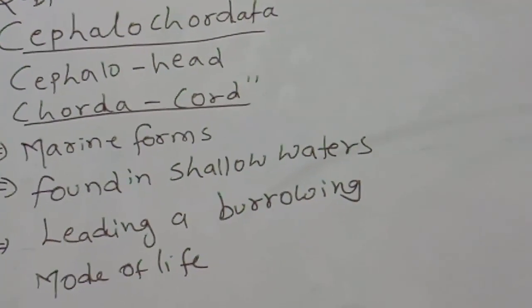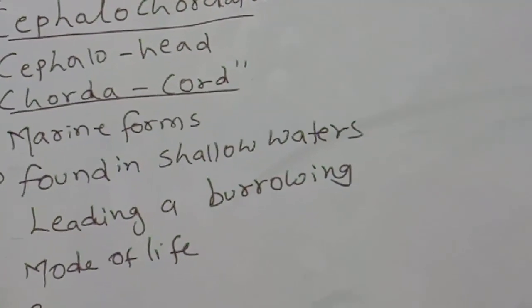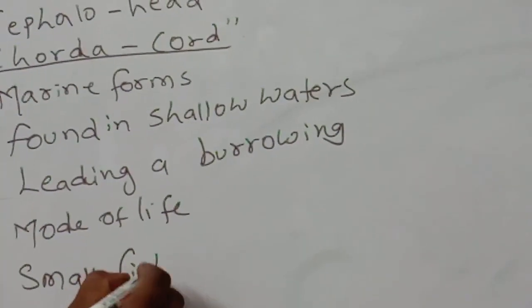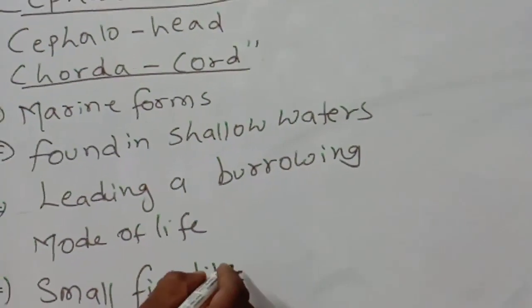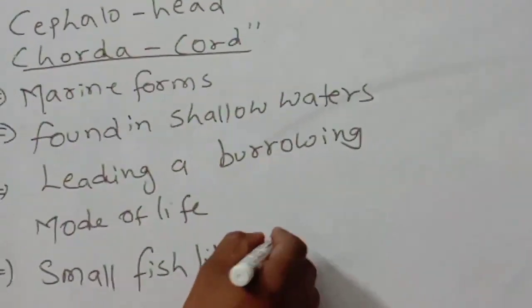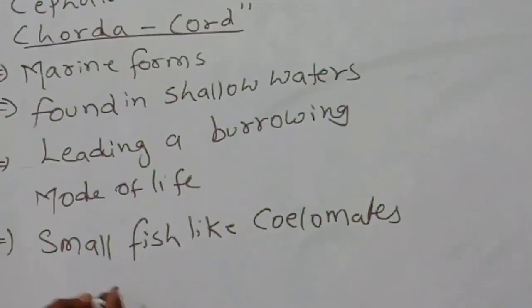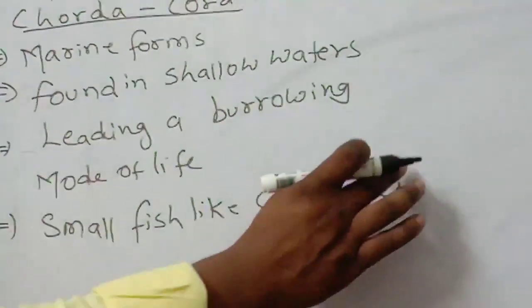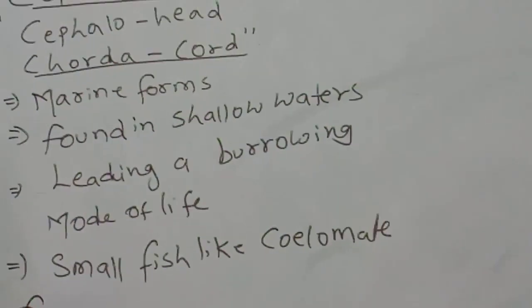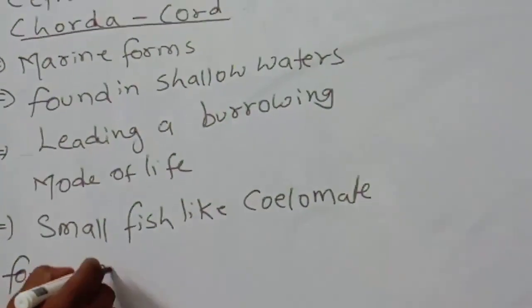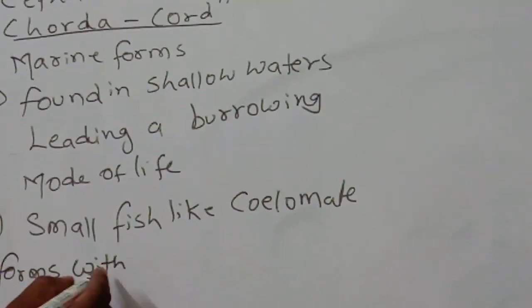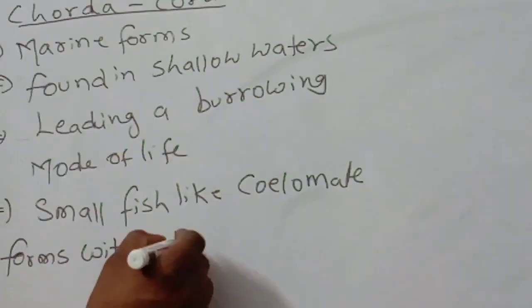Next important one, they are small fish-like coelomates, coelomate forms with chordate characters.